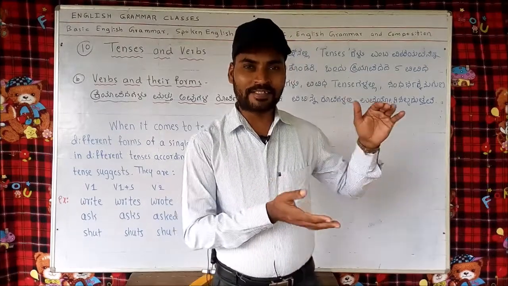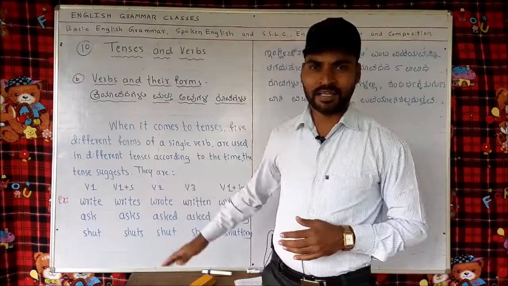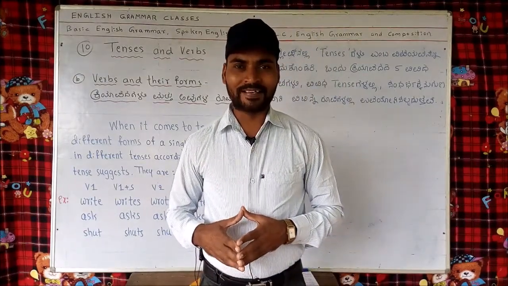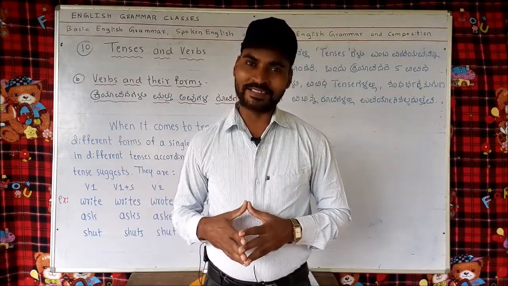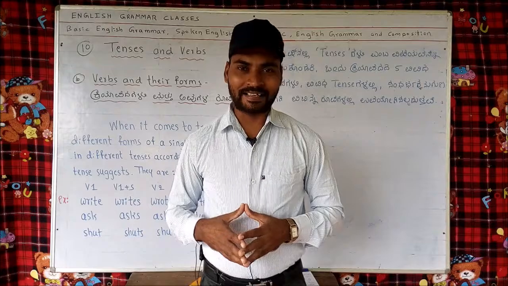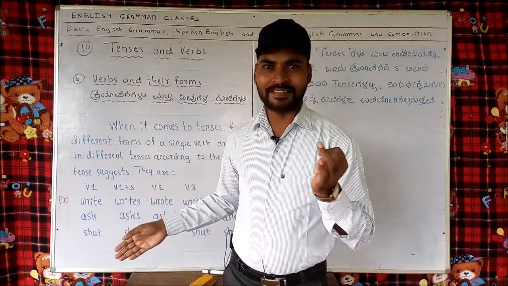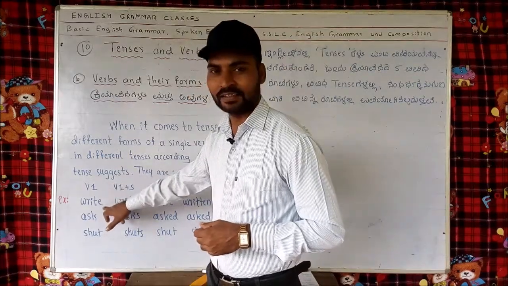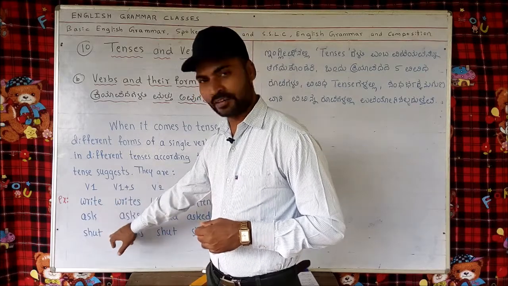When we study the 12 tenses, we shall study that in detail. I have written some examples here of how a single verb takes 5 different forms while using in tenses. I have mentioned here irregular verb, regular verb and same verb. Let's take the verbs write, ask and shut.